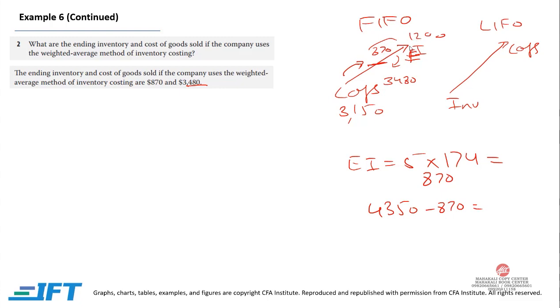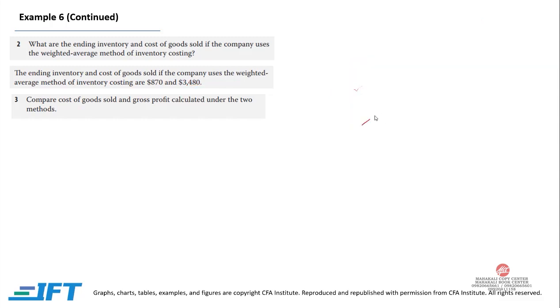Compare cost of goods sold and gross profit calculated under the two methods. Now, as we can see, in first in first out, ending inventory is higher and cost of goods sold is lower. When you go towards weighted average, cost of goods sold increases and ending inventory goes down.